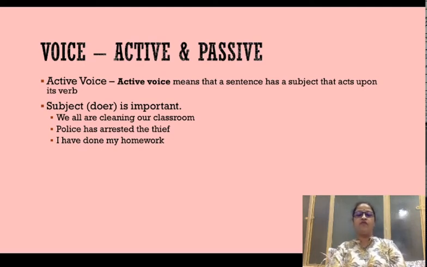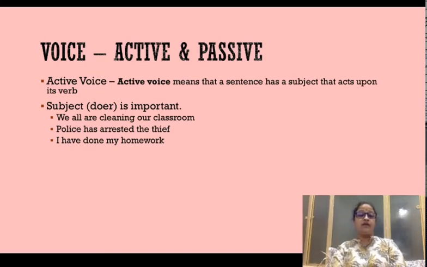But the meaning of both the sentences is the same. In the first sentence, you are the subject that is acting upon a verb and is doing something to an object, whereas in the second sentence, the object has taken an importance or a precedence over you.